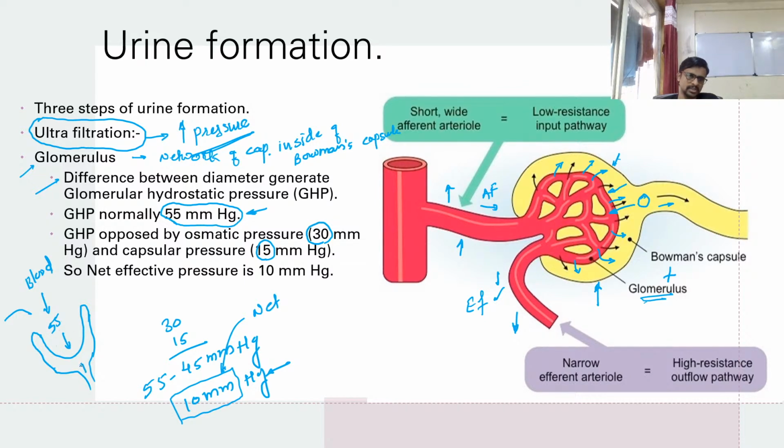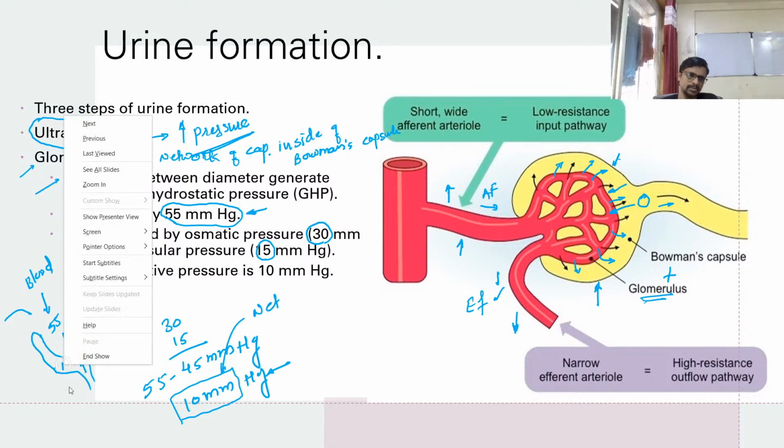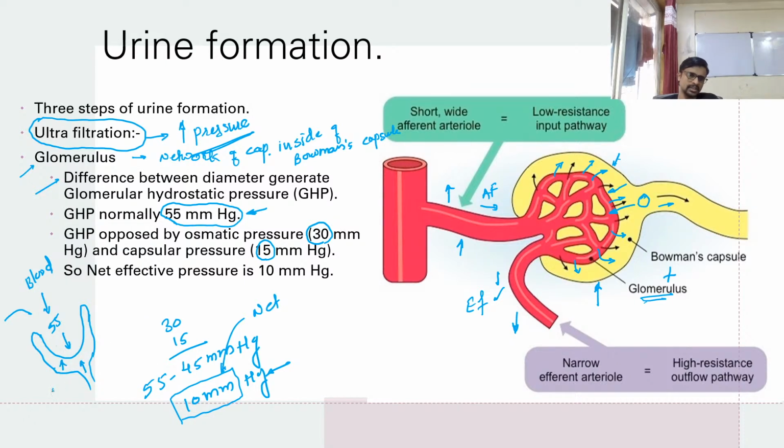But there are two pressures working simultaneously against this 55. One is 30 in the opposite direction, and one is 15 in the opposite direction. So we just subtract, and there is a net effective pressure. We call it net effective pressure, that is 10 mm of Hg.